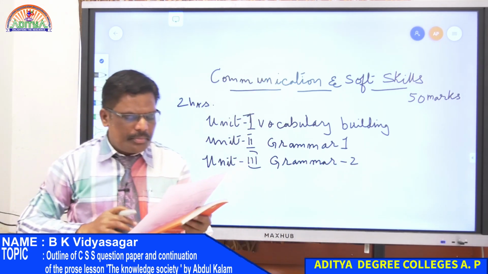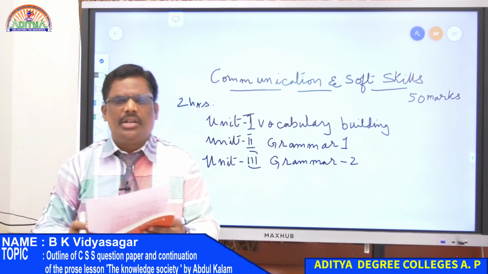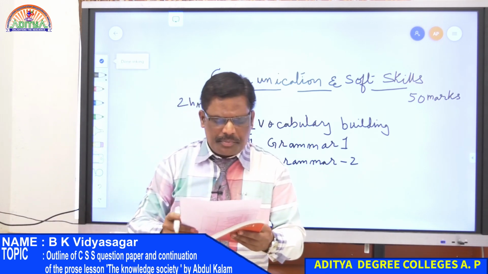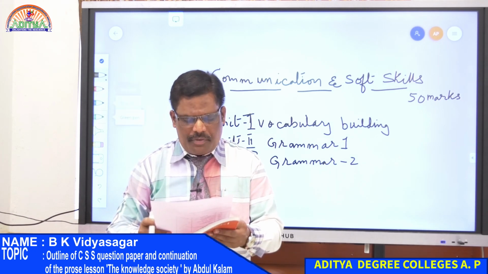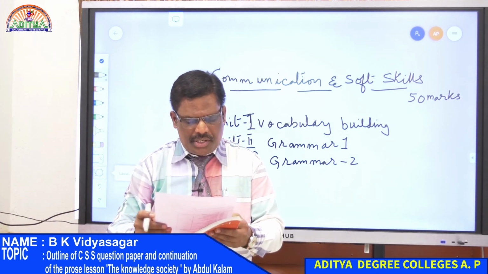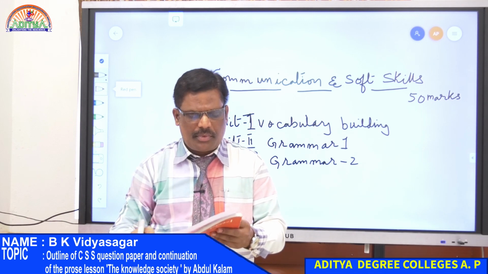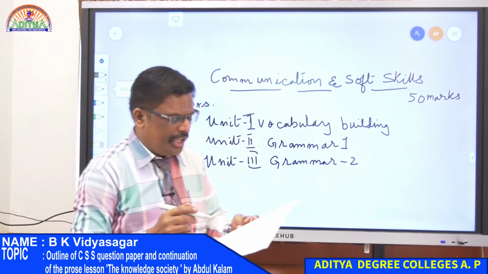Under grammar 2, meanings of modals, tenses, present and past, several possibilities of future time, articles and prepositions. Right? So that's unit number 3.